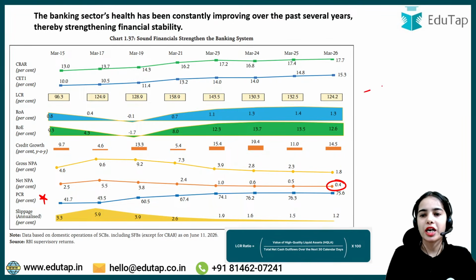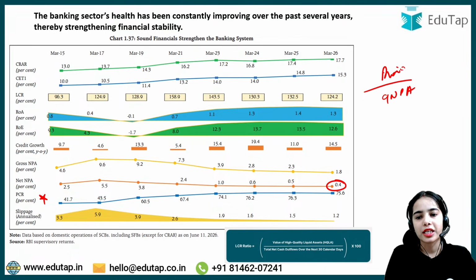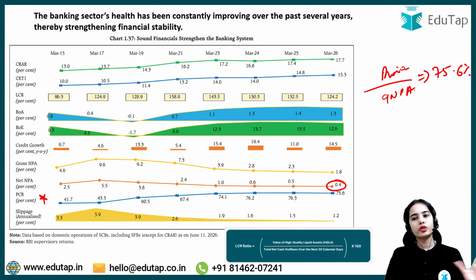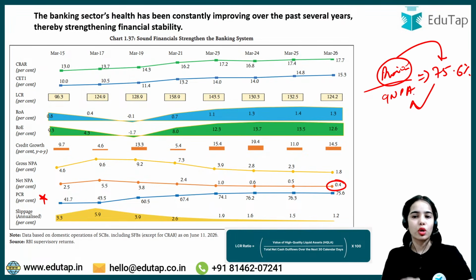Provisioning coverage ratio, that means against the gross non-performing assets, what are the provisions that the bank is maintaining? So bank is maintaining the provisions of 75.6% against the gross non-performing asset. So banks have sufficient provisions to handle a major chunk of gross non-performing asset.